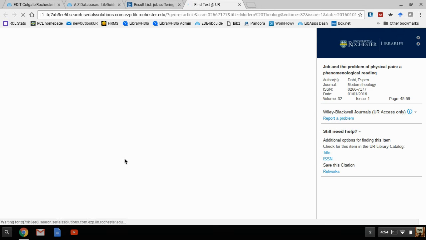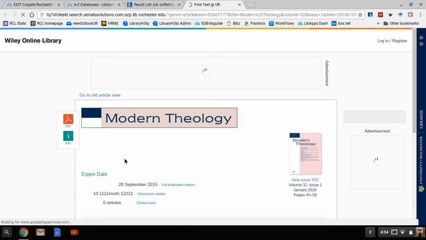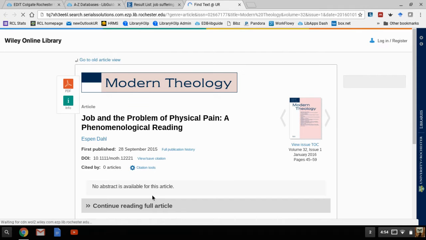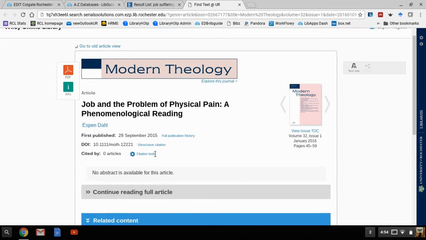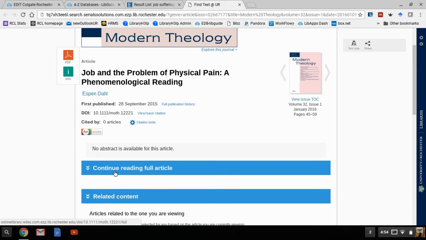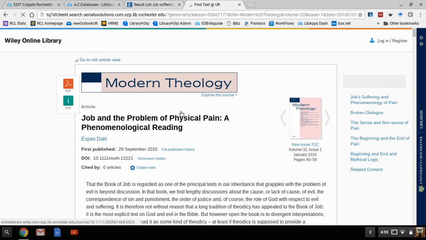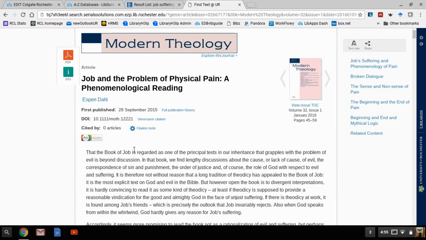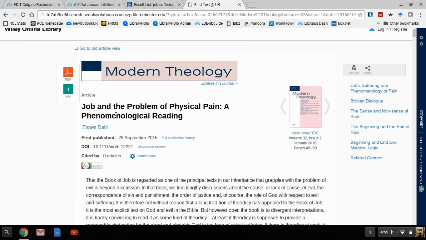And so in this case, as you can see, it didn't know that we had access, but we do, and the full text comes up. Here we are, Modern Theology, just came out last year, and we can read the whole article once we click here. And I'll just do it just so you can see for sure that you can. What I usually say is, take that first paragraph seriously to see if it's something you're interested in. And then if you're interested in downloading it, you can see this little PDF here.